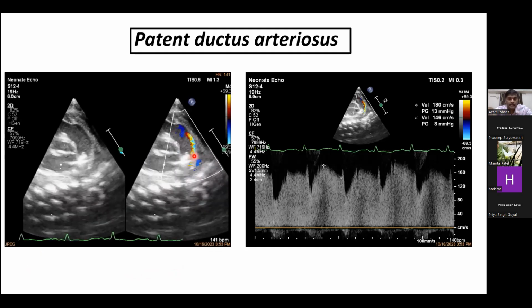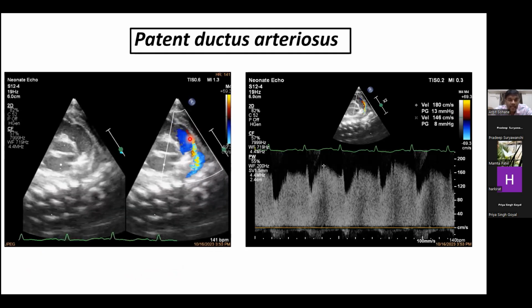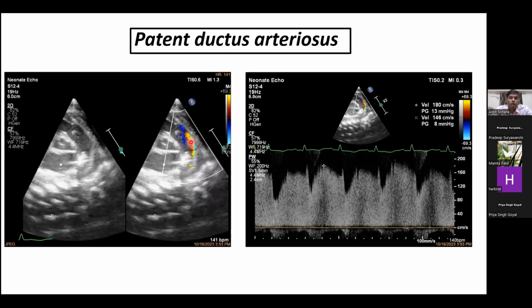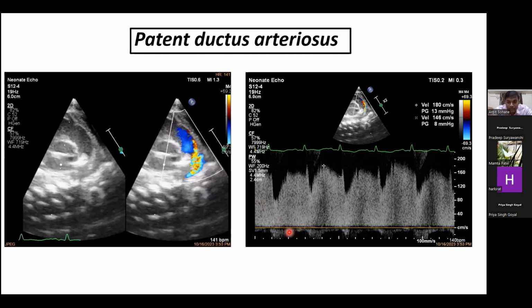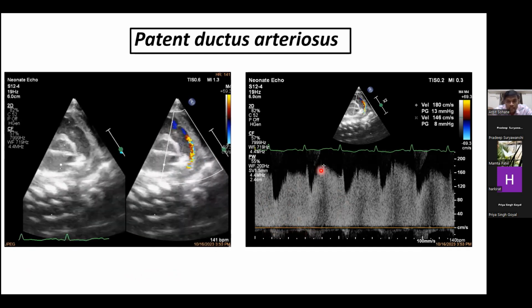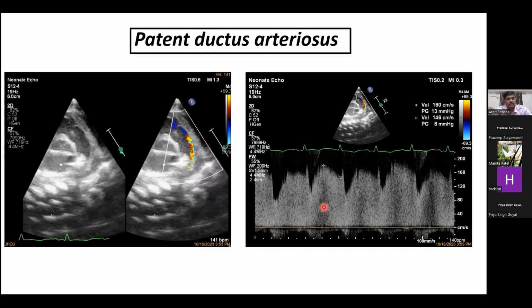Now look at the nice bidirectional flow in the PDA in a ductal view. This is how a PDA looks in a ductal view, and after putting Doppler here, I can find very minimal right to left flow, and all of the flow is just left to right, which is normal for this baby during 6 hours of life having a normal transition.